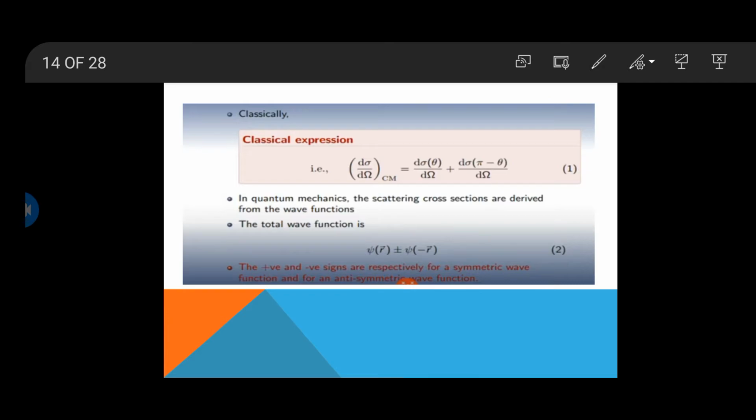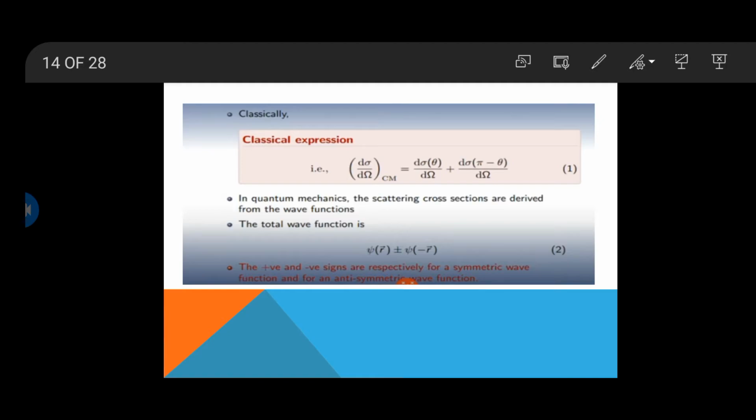Positive sign must be written for the symmetric wave function, as we discussed in our previous slide that our spatial coordinates remain the same. There is no change in the spatial coordinates and they are written as a symmetric wave function, and our spin changes. Our individual nucleons have spin half while total spin is 0. So there is a change in the value of the spin and our wave function for spin is antisymmetric.